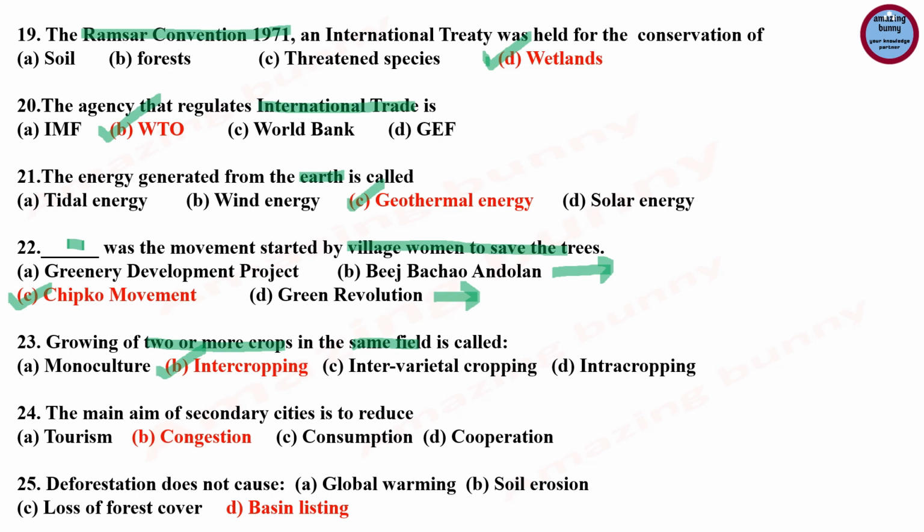Correct answer is intercropping. Next question: the main aim of secondary cities is to reduce, and the options are tourism, congestion, consumption, cooperation.